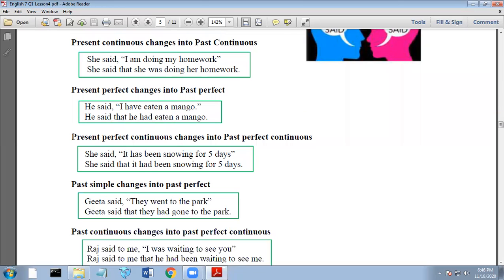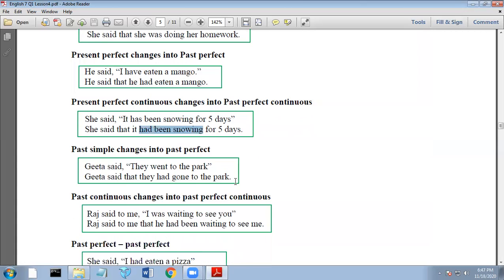Next is the present perfect continuous tense should be changed into past perfect continuous tense. So the example: she said, "It has been snowing for 5 days." Should be converted to: she said that it had been snowing for 5 days. So present perfect continuous "has been snowing" should be changed to past perfect continuous "had been snowing." Okay? So I hope you are still following.